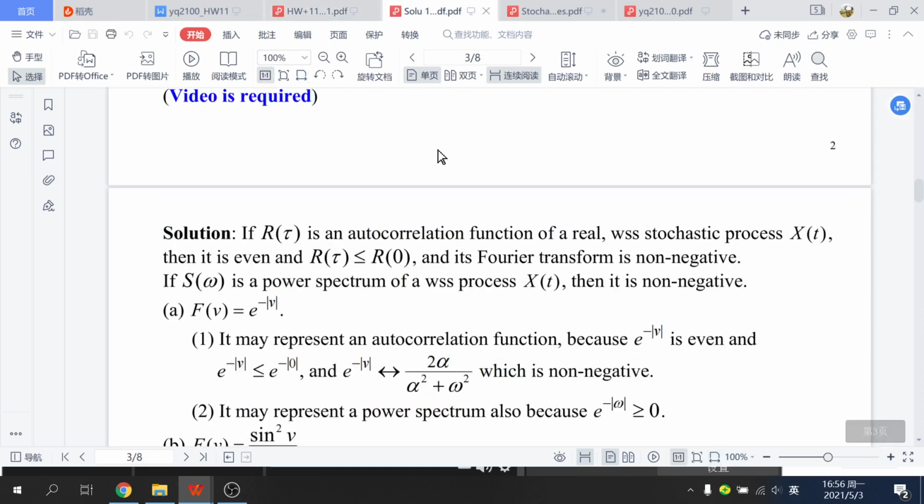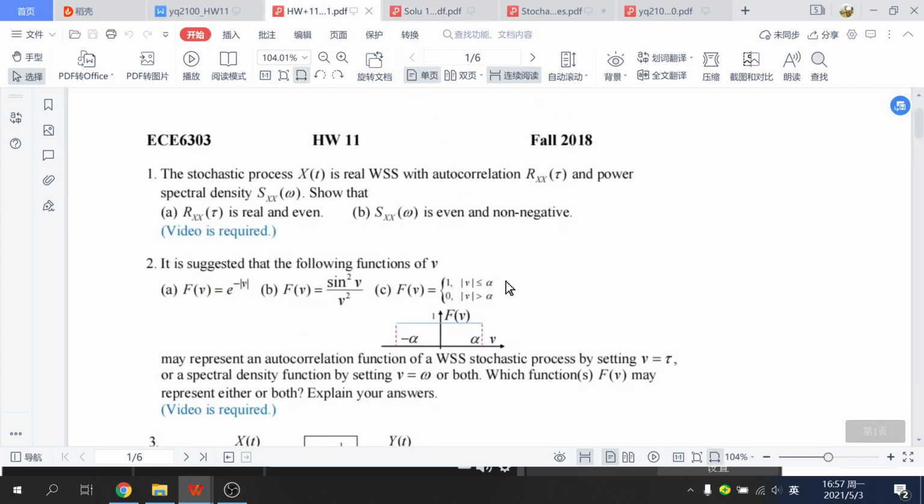So, if this equation is an autocorrelation function, it will satisfy that it's also a WSS, so it's even, and its Fourier transform is non-negative. And if it's a power spectrum of a WSS process, it is non-negative. So we will check whether these three formulas satisfy these properties.